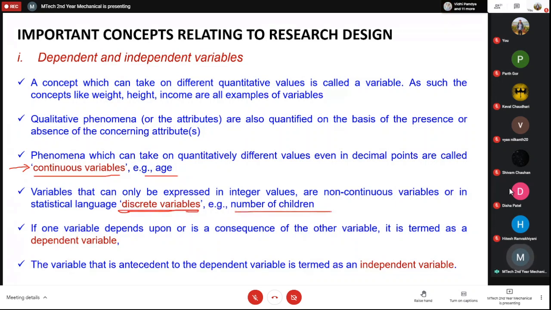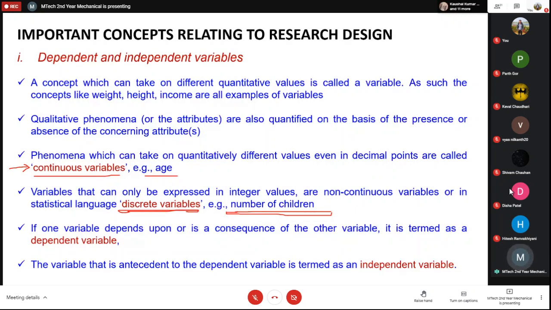For example, number of children. It can be either 2 or 3 or 4, but it cannot be 2.5 or 3.5. In the same way, whenever you are counting something, mostly all those are discrete variables. If I ask how many chairs are in this room, and you say 25 chairs, it is either 25 or 26, but it cannot be 25.369 chairs.